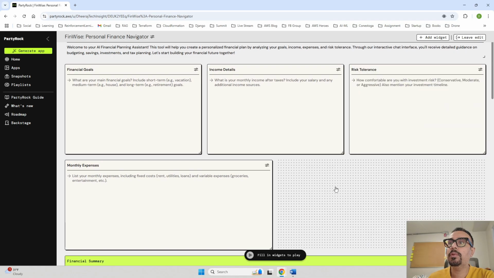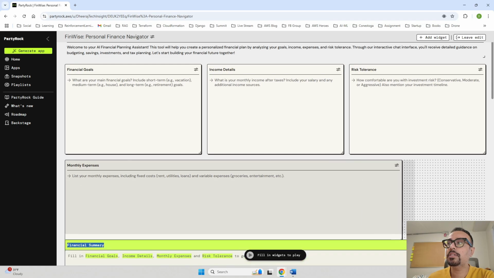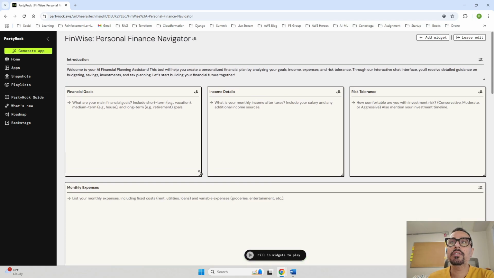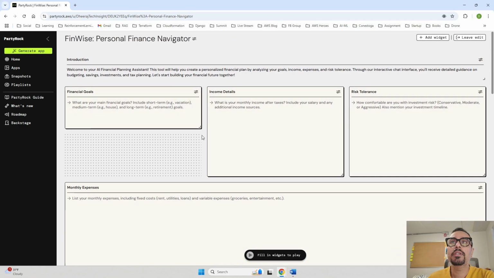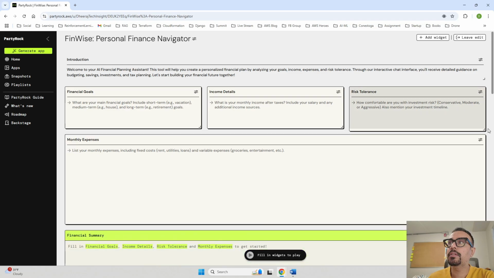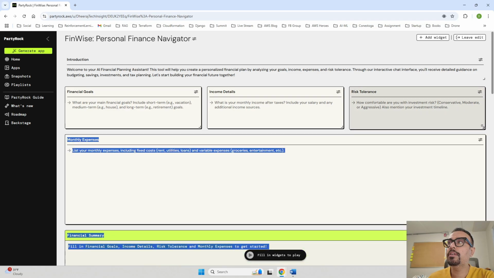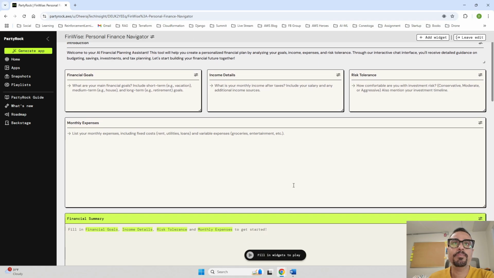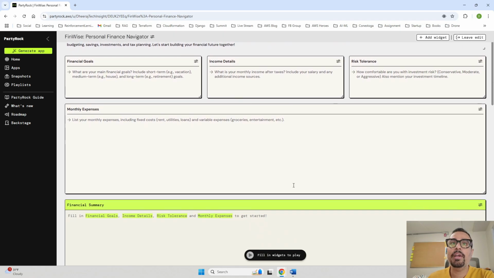Let's drag and drop, and let's expand this. Okay. And I think this can be made short. Yeah, that's better, right? So these are the short inputs that we have to give. So I have kept them as small user inputs. Monthly expenses is going to take a lot of space, so that is why I have kept it over here.